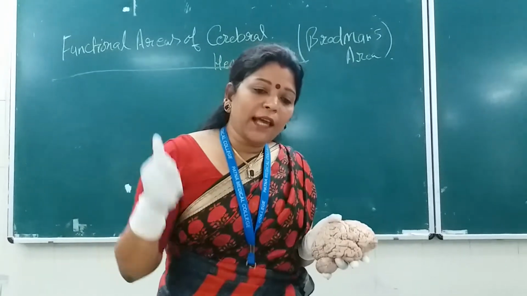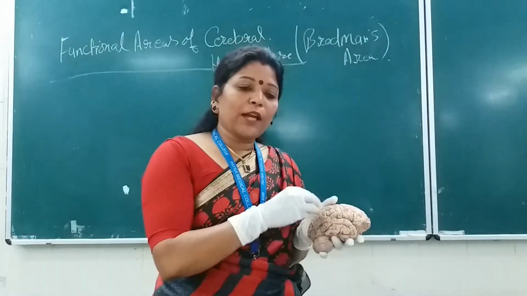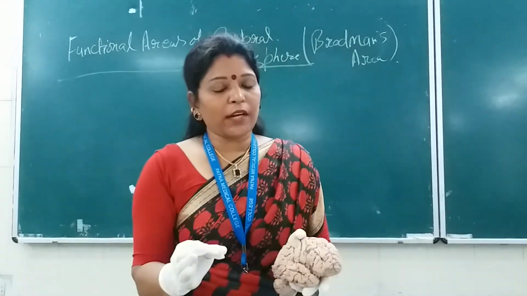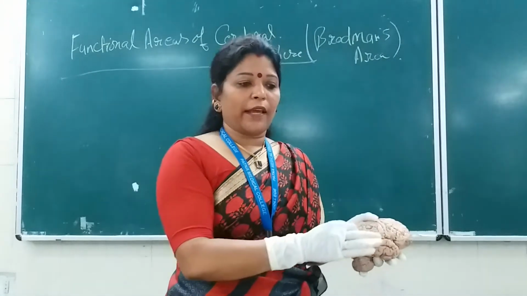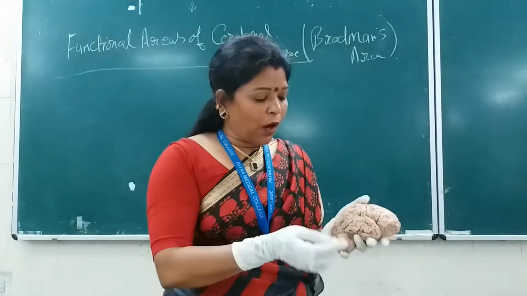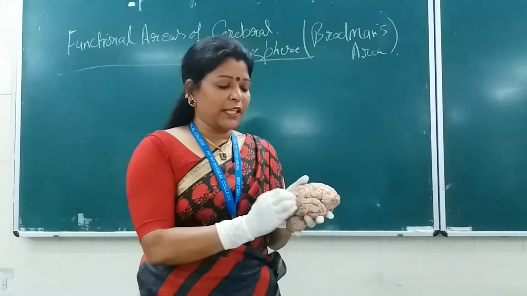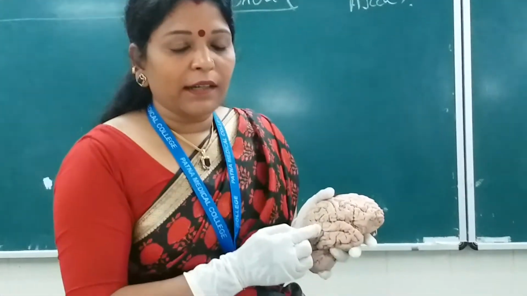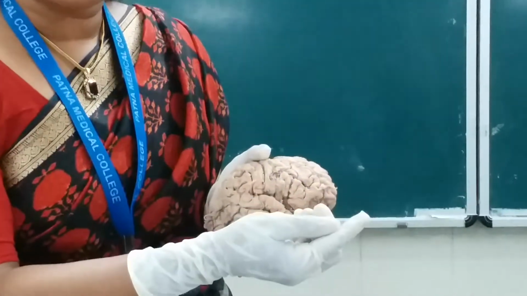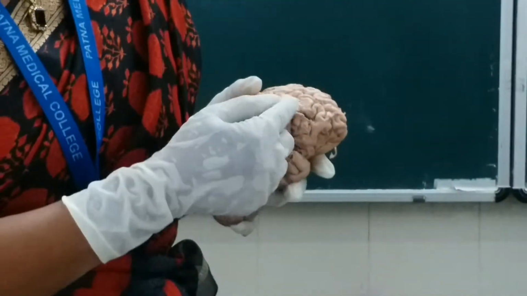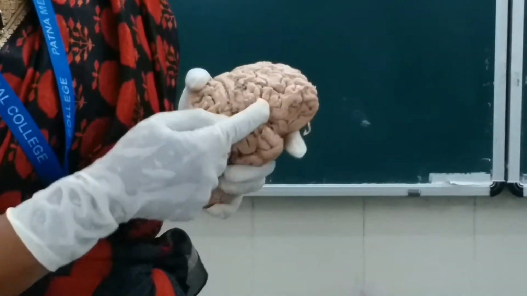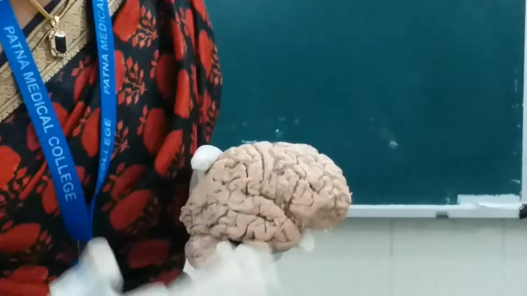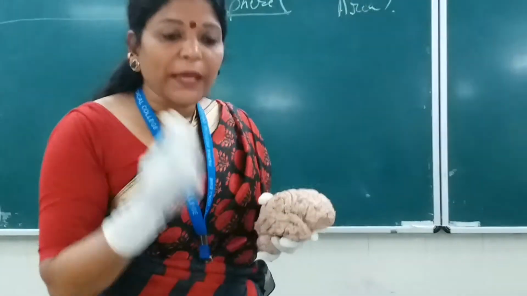So with the help of the angular gyrus, there is a common neural representation of the written words and the spoken words, which is shared by both speech as well as writing, isn't it? So now this Wernicke's area will perceive whatever sound, whatever written words. Now this Wernicke's area will send efferent fibers to which part? The Broca's motor speech area, isn't it? This is the Broca's motor speech area, okay? That is the motor aspect of the language, for speaking.